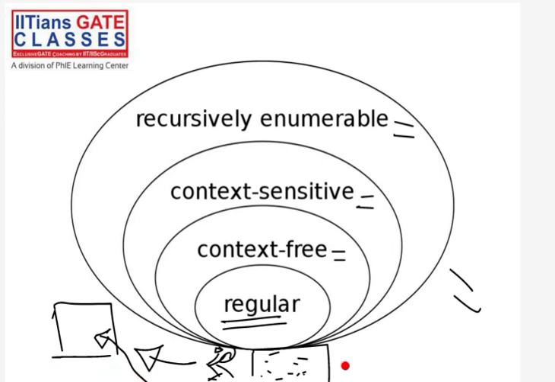That's why we are giving some roadmap of this city, and the city is the TOC subject. This city is the TOC course. Everything that we are seeing in today's lecture is nothing but a roadmap. And this roadmap is very important, so that you do not feel that every day something new is coming, every day some new grammar, new language, new machine, so that you do not think like this. That's why I'm giving you this roadmap.